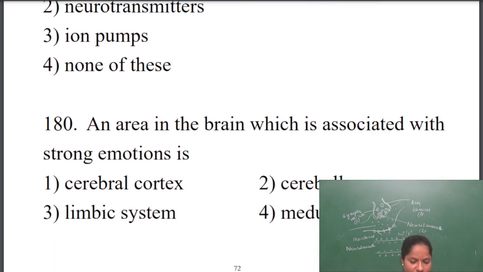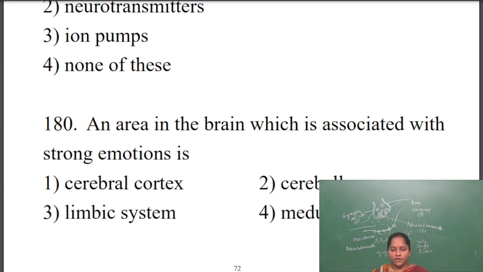Next question. An area in the brain which is associated with strong emotions. Again, this question is almost the same as the one you read in the previous one. Strong emotions like feeling sad or feeling happy are called emotion oriented strong emotions. To control the strong emotions, which organ of the brain is responsible? The options given are cerebral cortex, cerebellum, limbic system, medulla.